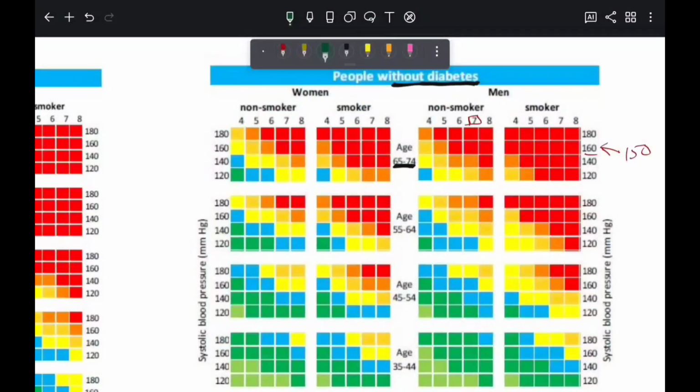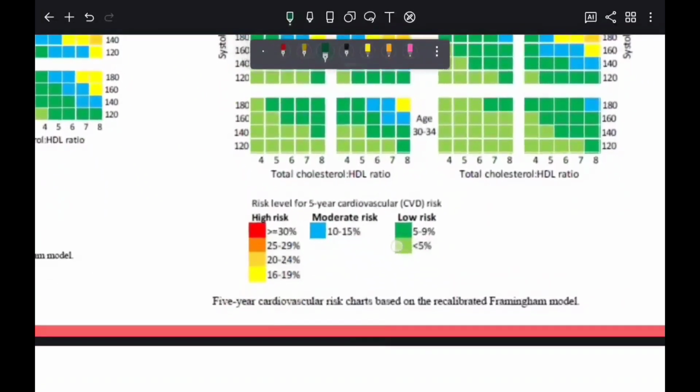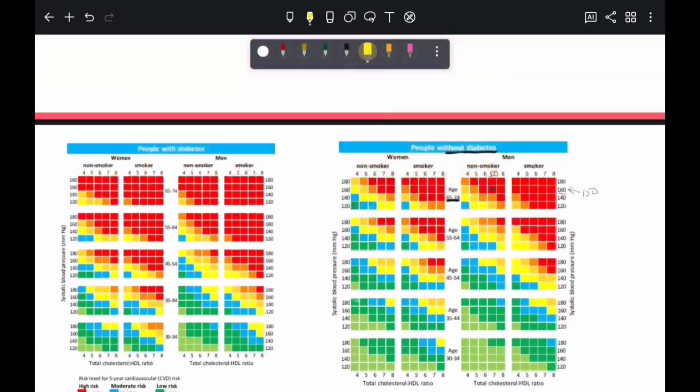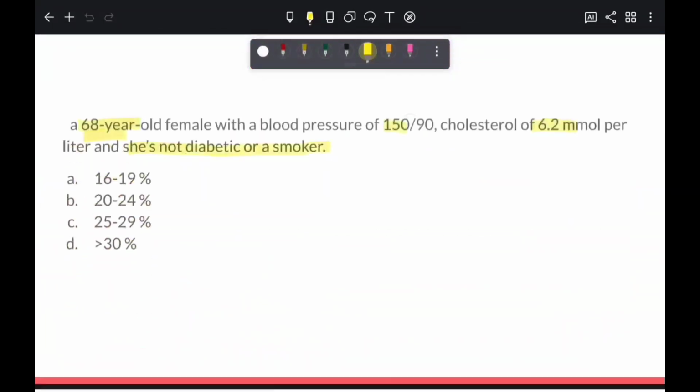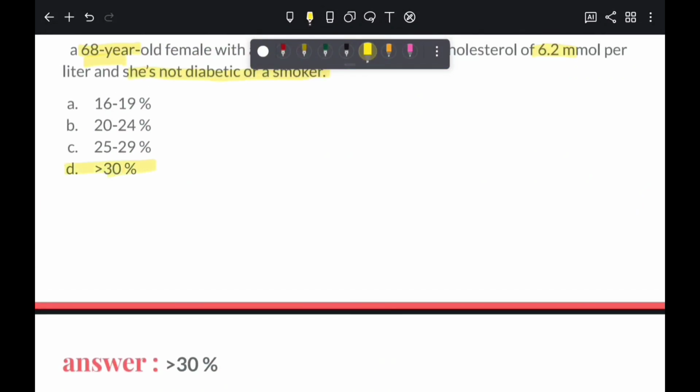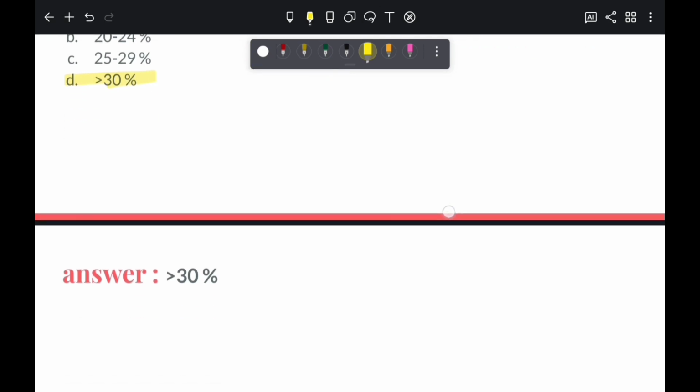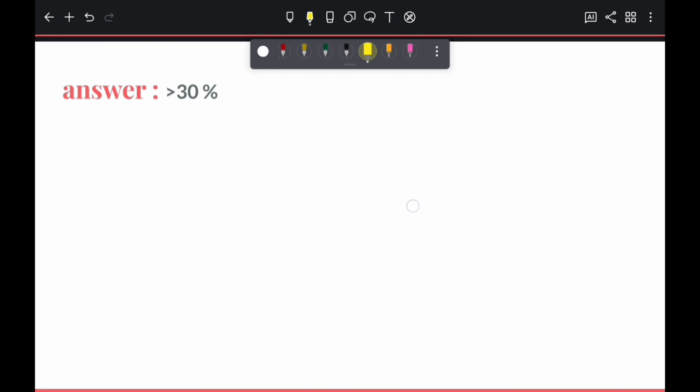So we will choose number 7, and you might find she lands in the red zone, which is high risk. You can check the red box down here, and the number is more than 30%. So D is the right answer for this question. It's straightforward once you get the hang of it, but missing that higher category rule is a common mistake, so watch out.